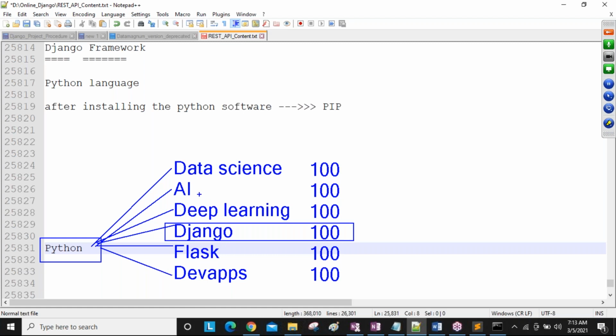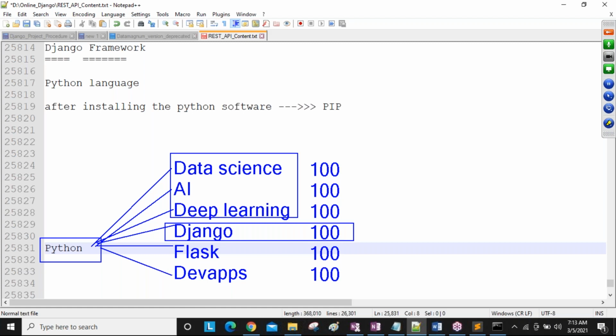And also if you want to learn these other courses, we need to spend more time, like 6 months minimum, and we need to spend more money. Almost nearly 20 to 30,000 you need to spend to learn these courses, data science, artificial intelligence, like these all things. So if you are thinking, I need to spend less time, less money, and get a job immediately.